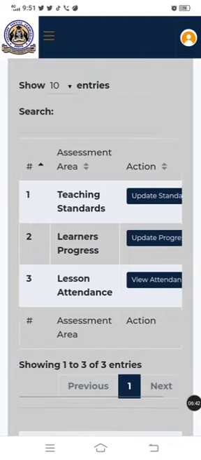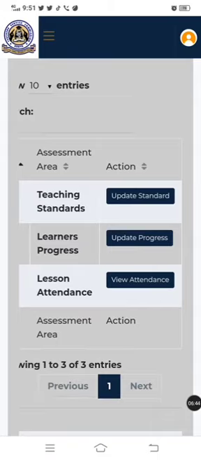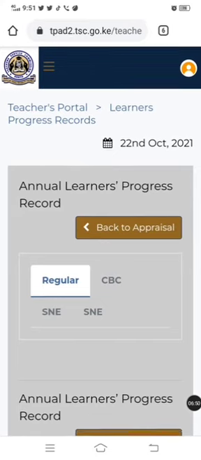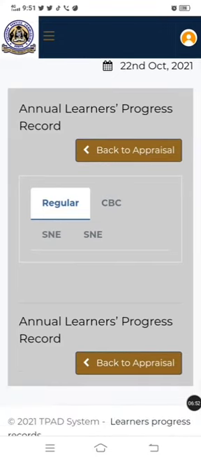So we are on the second section, learners progress. So we are going to click on update progress. So it brings us to this section. As you can see, we have regular highlighted. We have CBC, SNE. So we are assuming most of us are in regular and CBC, and I'm assuming like in our school, you have a class in regular. Regular, we are talking about the 844 classes. No, this is class 6, 7, and 8. In CBC, I'm hoping all of us are that way.